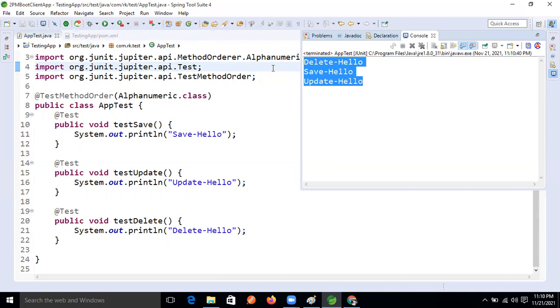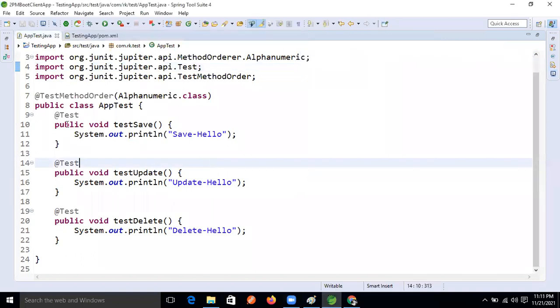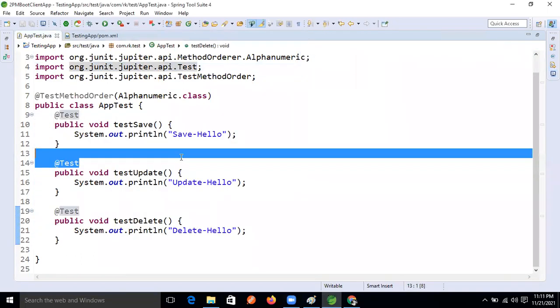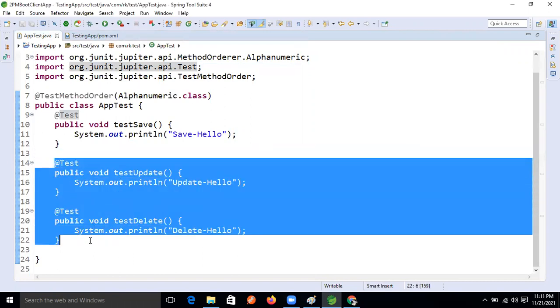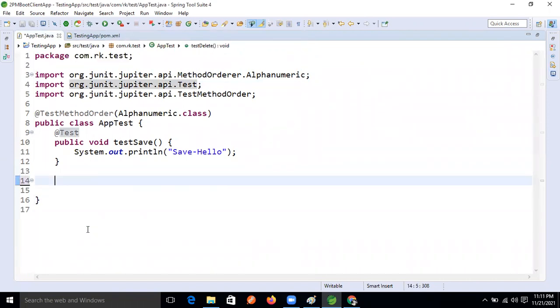Sometimes, before running our test cases, we need to run some logic before every test method. Before every test method, we need to write and execute some logic, guys.